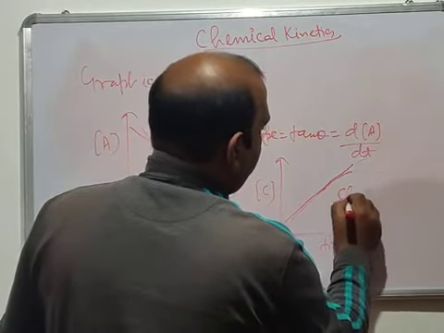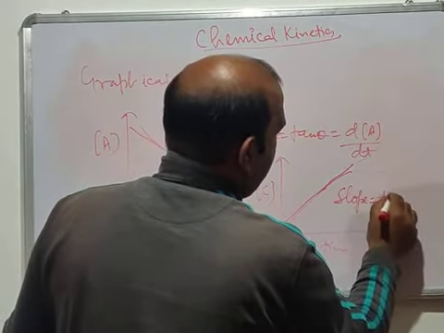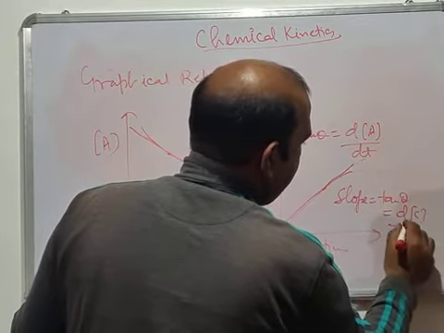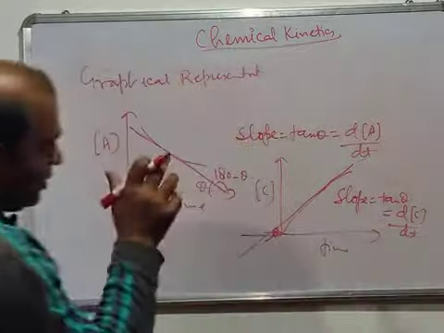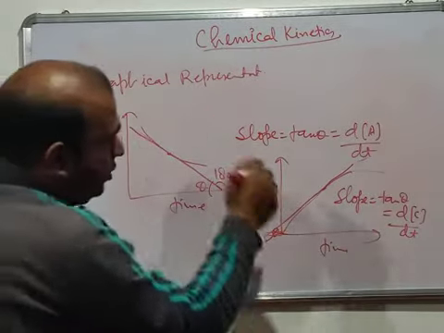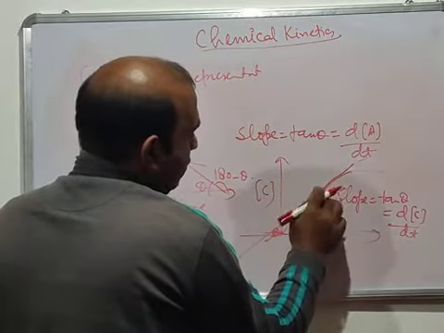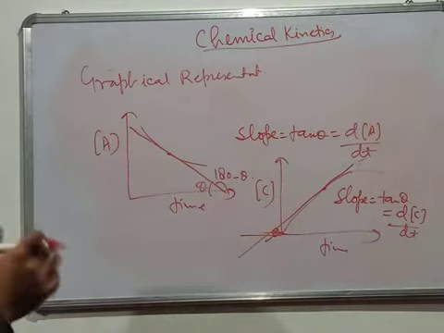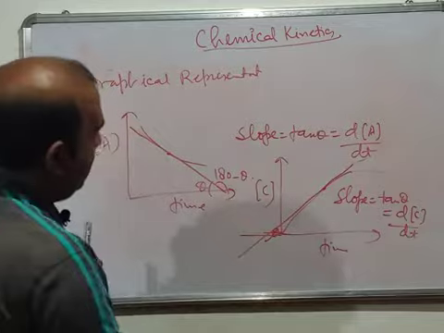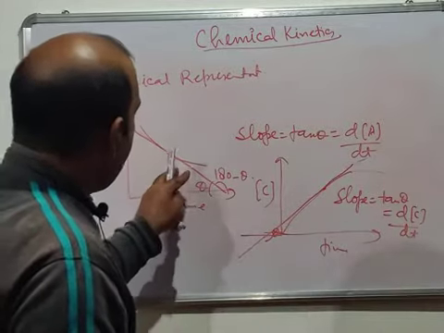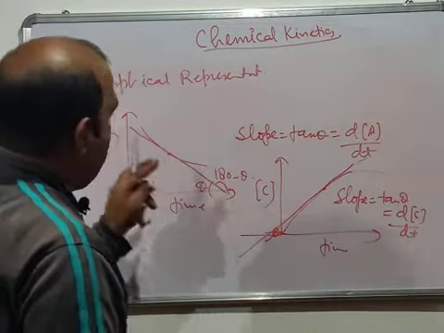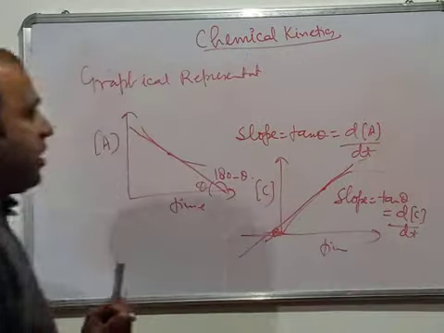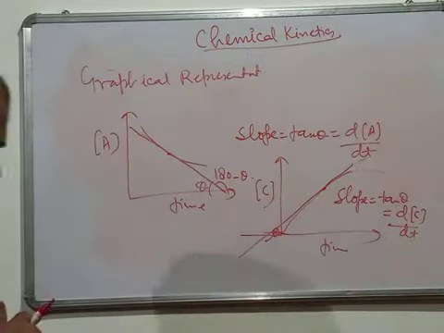Now again you try to find the slope. Slope is tan theta, which is equal to dc by dt. So this slope will give you the rate of reaction. This is basically your graphical representation. Tan theta is always the slope. So this dA by dt is basically the change in concentration with respect to time.